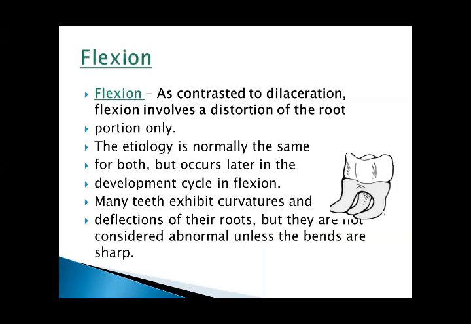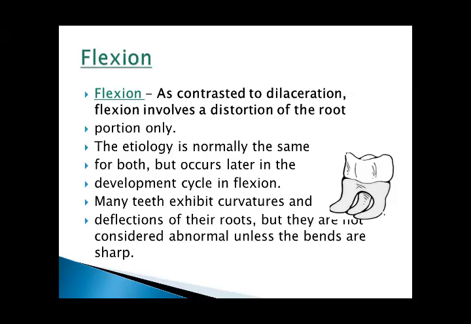Flexion, in contrast to dilaceration, involves distortion of the root portion only. The etiology is normally the same for both, but occurs later in the development cycle in flexion.